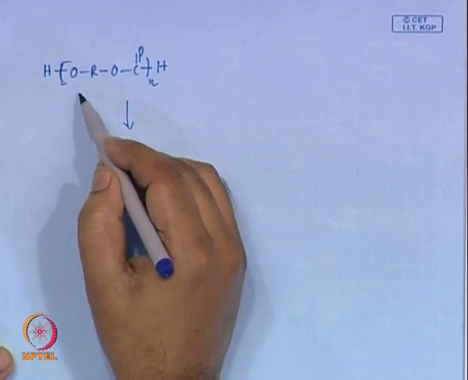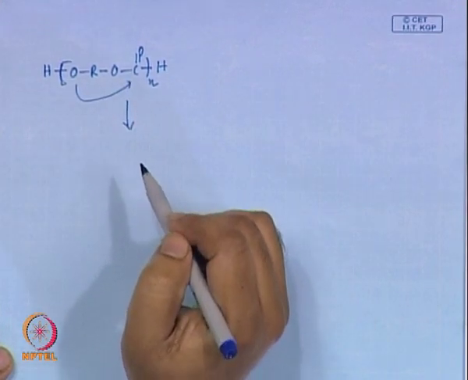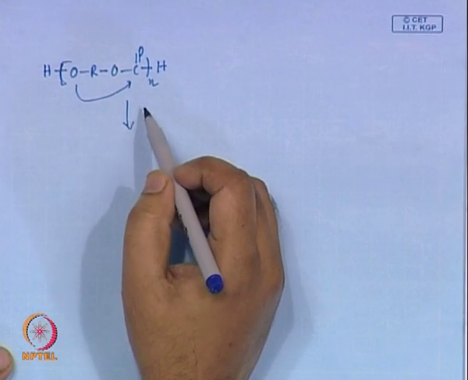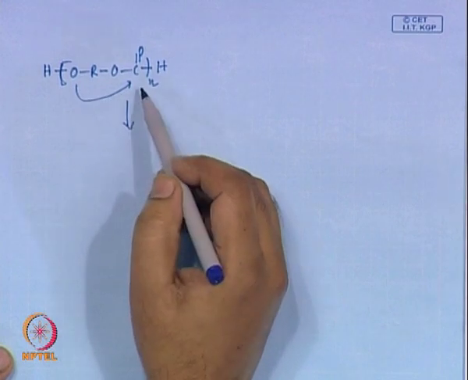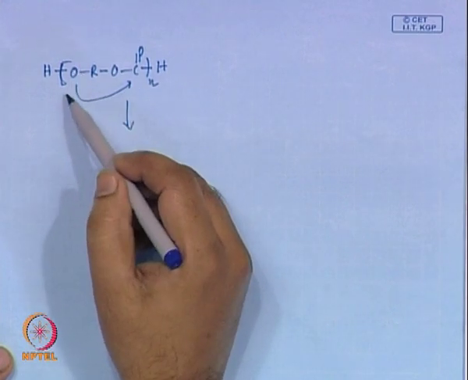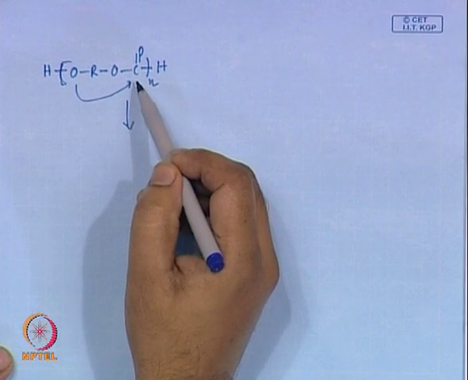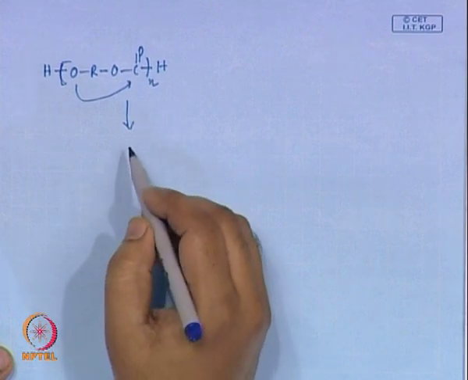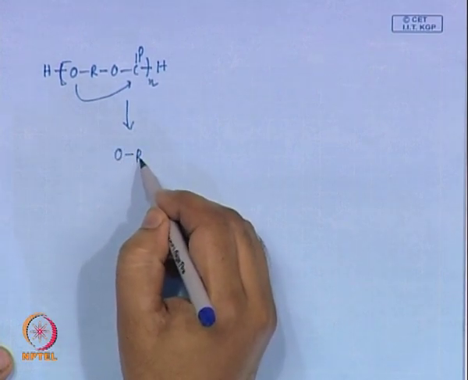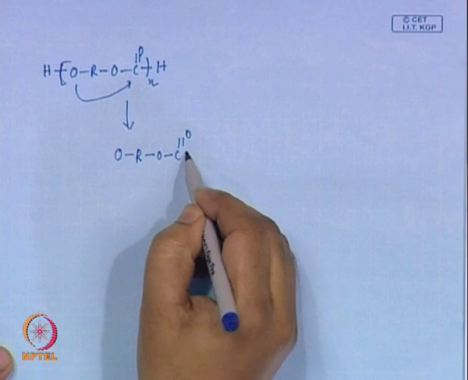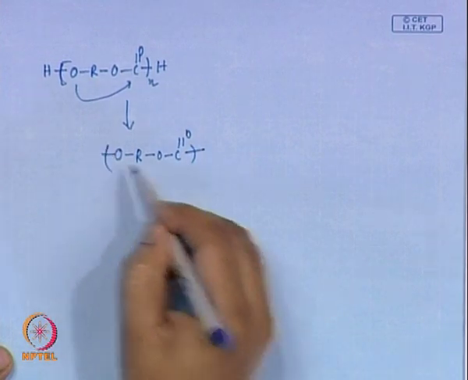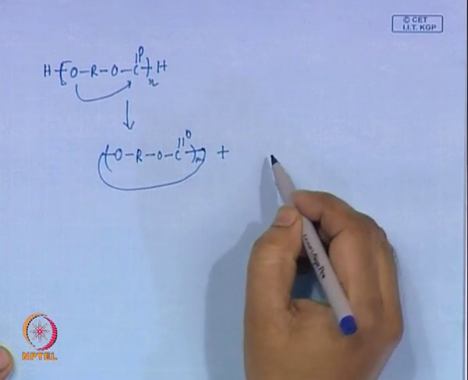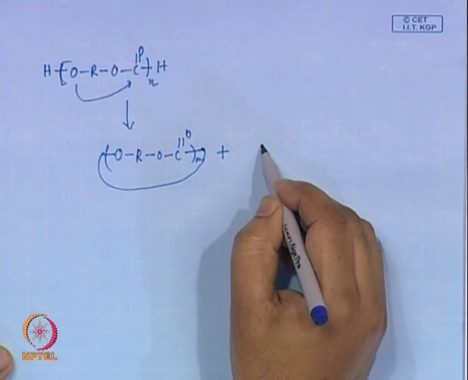Now, this can undergo an intramolecular nucleophilic substitution reaction, which we call backbiting. Basically, one end of the polymer chain is biting back into the main chain of the polymer, forming a cyclic molecule and another molecule.